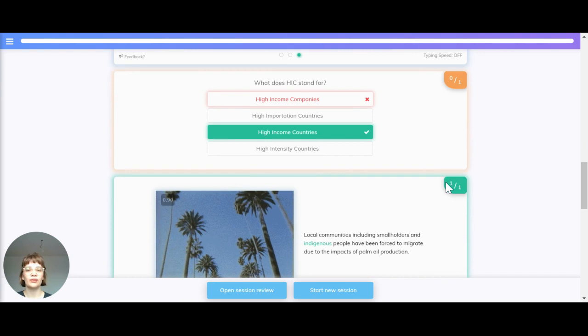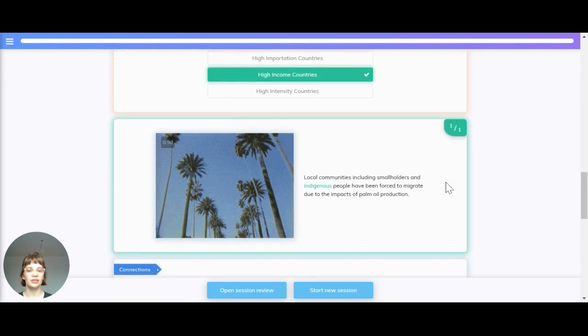Let's recap all of that. What does HIC stand for? It stands for High Income Countries. Local communities, including smallholders and indigenous people, have been forced to migrate due to the impact of palm oil production.